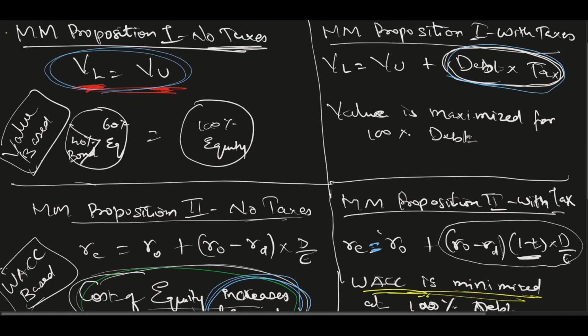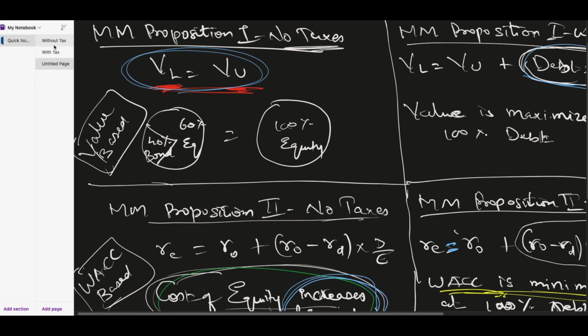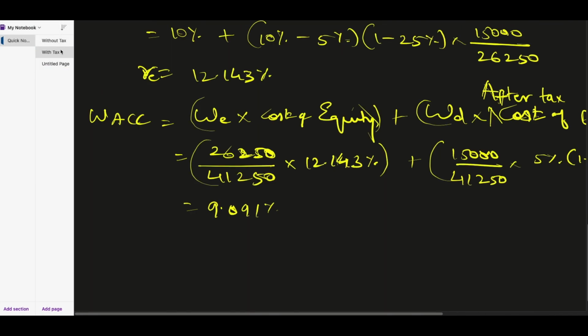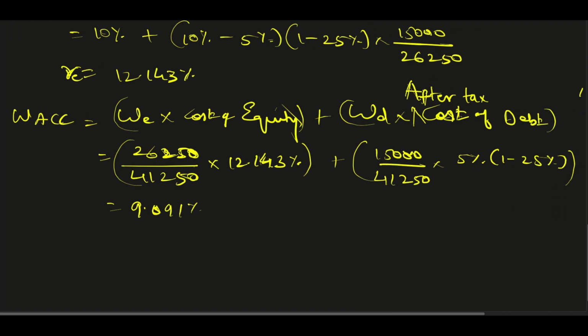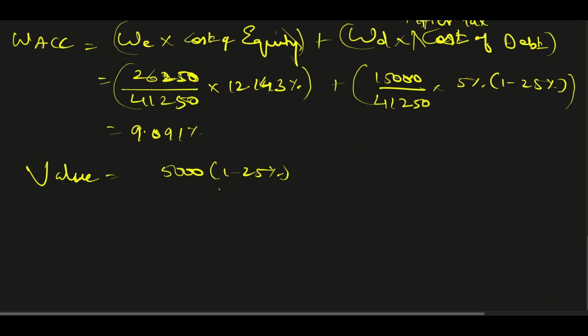And now coming back to value. The value of the firm is now 5,000 into 1 minus 25%, because I'm supposed to pay tax. So I will be left with only this much money, 5,000 into 1 minus 25%, divided by WACC.